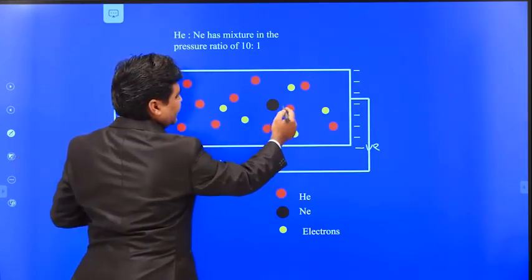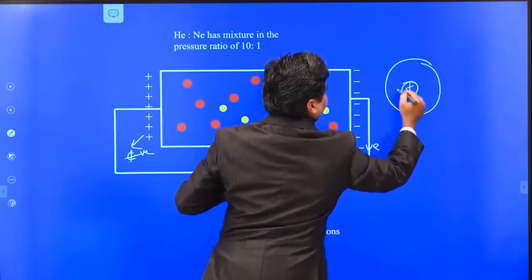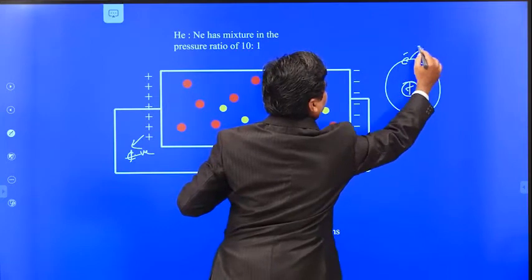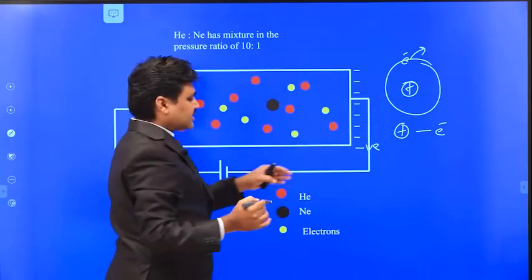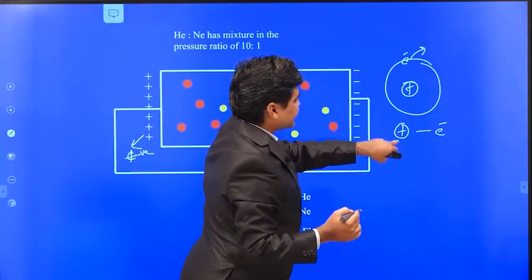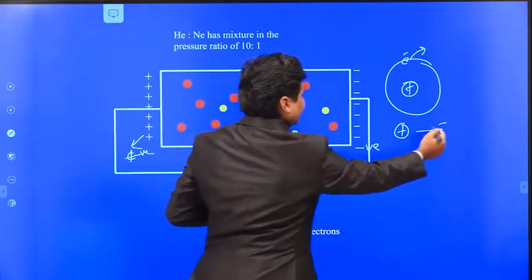That means some of the atoms become ions. The nucleus has a positive charge, and some of the electrons are removed, so they become positive ions and free electrons. This is called ionization.